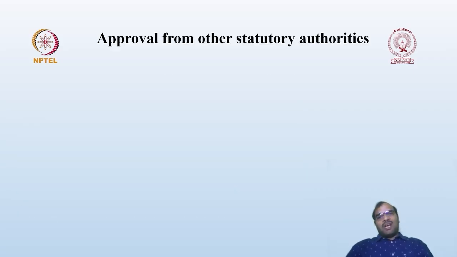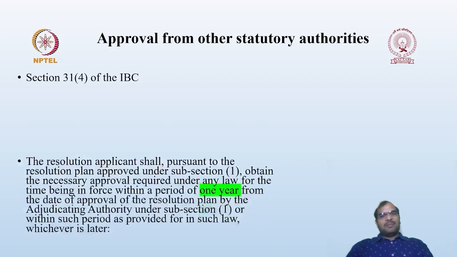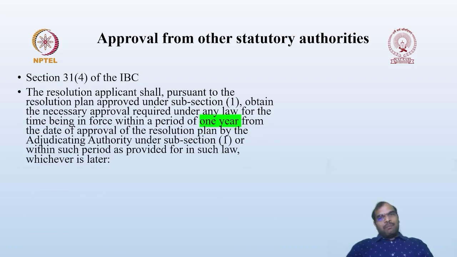Then, approval from the other authorities. Section 31 subsection 4 of the IBC provides that the resolution applicant shall, pursuant to the resolution plan approved under subsection 1, once it is approved by the adjudicating authority, obtain the necessary approval required under any law for the time being in force within 1 year. So within 1 year, if any approvals are required, maybe the company is regulated by other regulatory authorities, or some other legislations may be applicable. In such cases, within 1 year from the date of approval of the resolution plan, the resolution applicant is expected to get the approval.